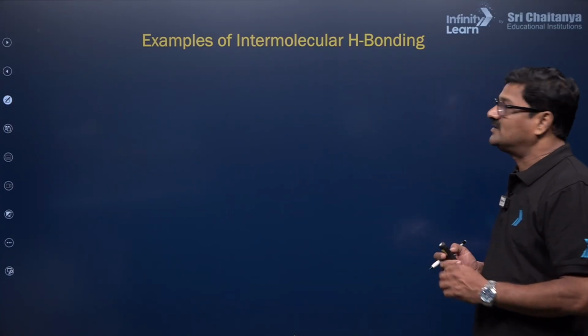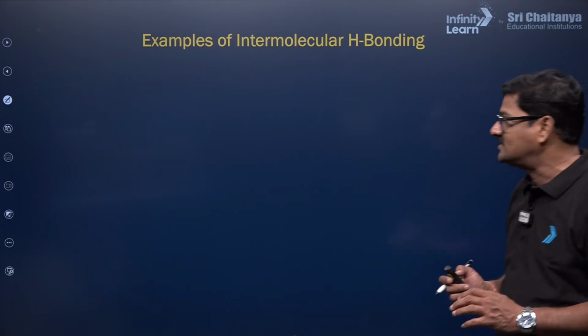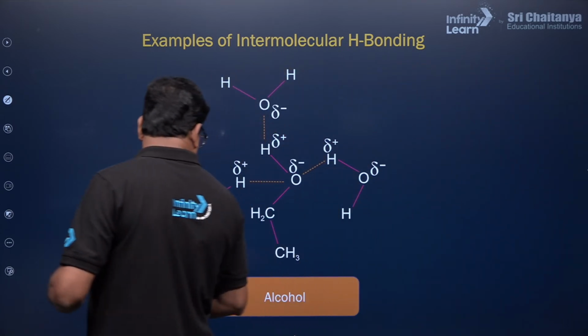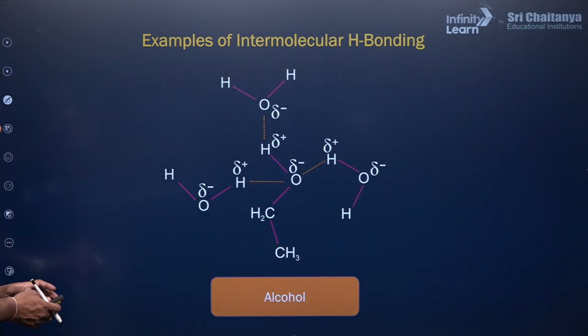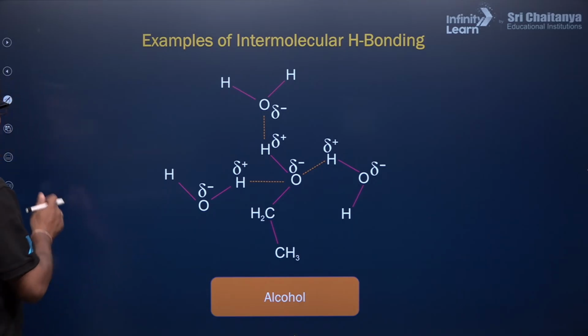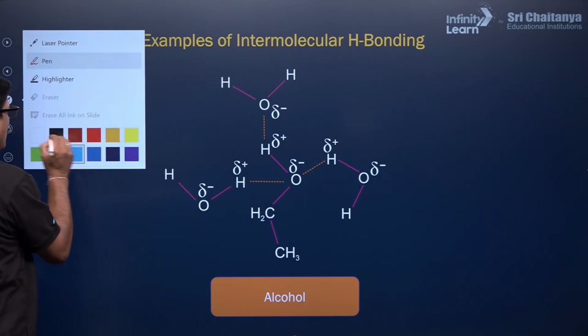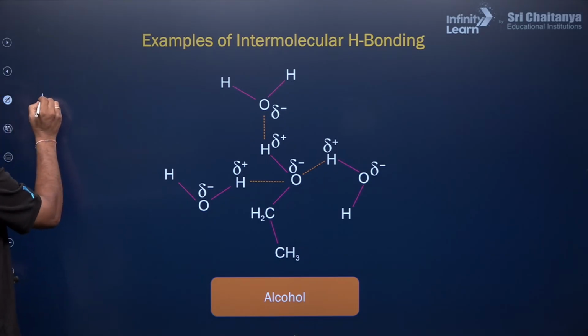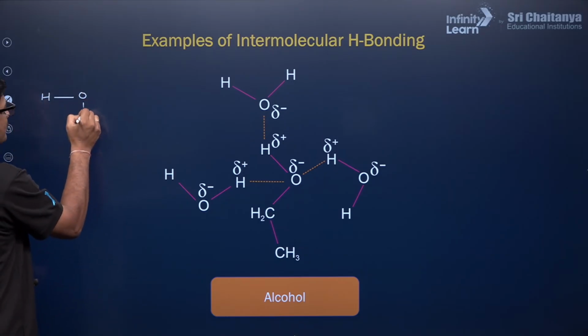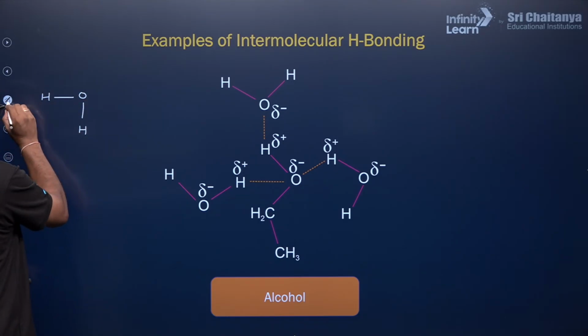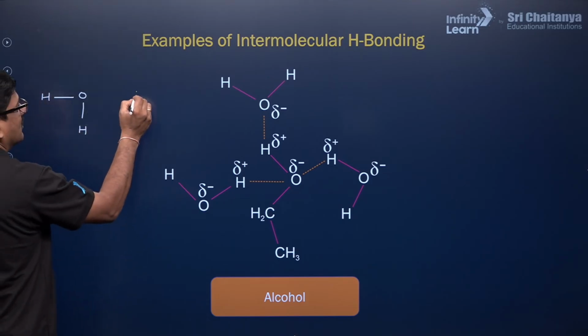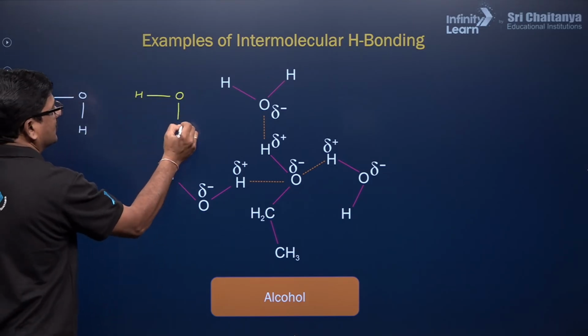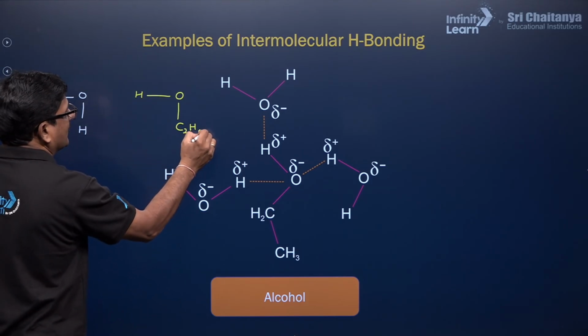An example of intermolecular hydrogen bonding is also water and alcohol. When alcohol is taken, you have intermolecular forces. Alcohol is soluble in water. This is your water and this is your alcohol, let us say C2H5OH.